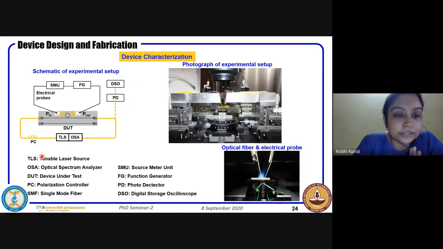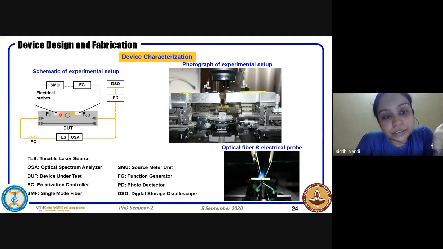This is just a block diagram of the setup that we have used. The optical spectrum analyzer which we use has an inbuilt laser source, which is a very low power laser, and we use that to feed into the input grating coupler of the devices, and the output is collected and fed back into the OSA to see the spectrum.